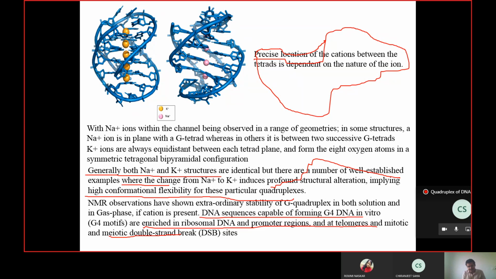If it is poly G in one strand, the complementary strand is poly C. So when scientists were discussing poly G, they thought that nature is not so foolish, and the other strand, which is technically poly C, might also form a quadruplex. But in the case of C, there is a problem in forming a quadruplex. What is the problem? It is a structural incapability. Yes, pyrimidine: pyrimidine has no two surfaces, it has just one surface.